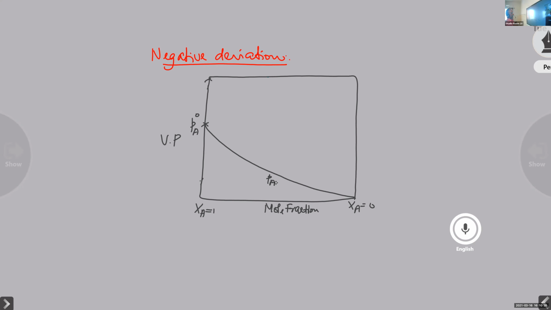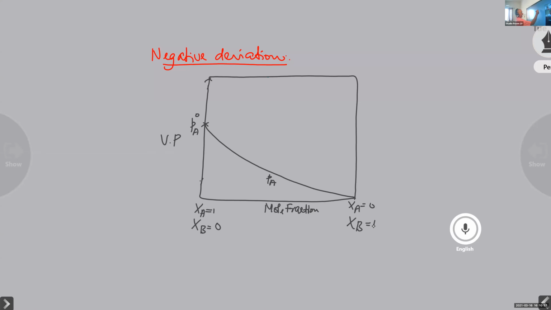PA, the curve is bending downward. Negative deviation, bending downward. Okay, that's done. Now you take XB. Here XB is equal to 0 and here XB is equal to 1.